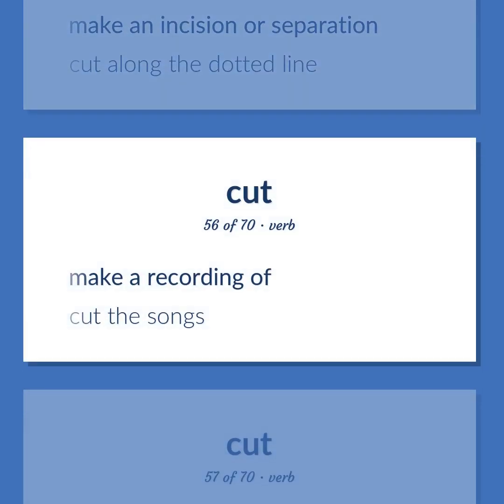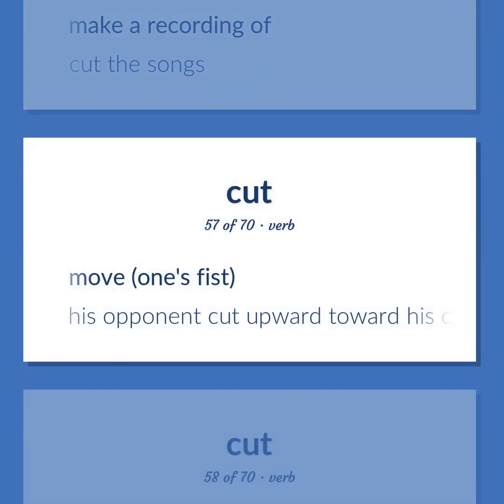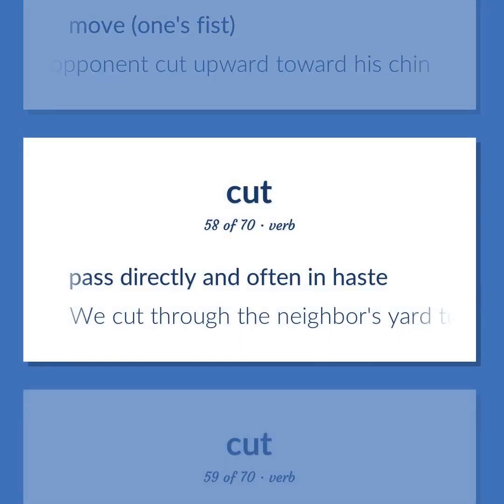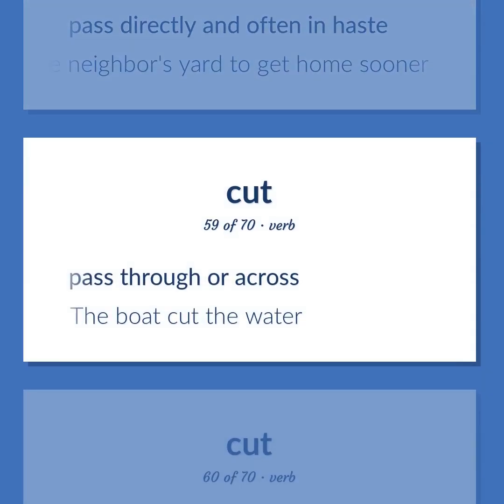Make a recording of. Cut the songs. Move one's fist. His opponent cut upward toward his chin. Pass directly and often in haste. We cut through the neighbor's yard to get home sooner. Pass through or across.